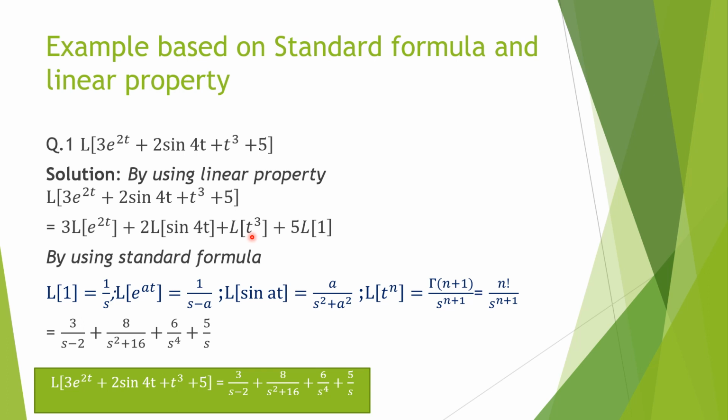Next term is Laplace transformation of t cube. So Laplace transformation of t raised to power n, but given n is what, integer. So we can write n factorial divided by s raised to power n plus 1. So 3 factorial divided by s raised to power 3 plus 1. What is 3 factorial? It is 6. So 6 divided by s power 4. And the last is Laplace transformation of 1. So it will be 5 upon s, because Laplace transformation of 1 is 1 by s. 5 is constant. So it will be 5 upon s.